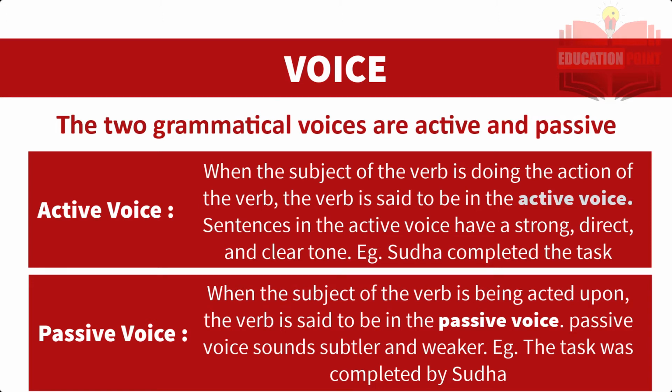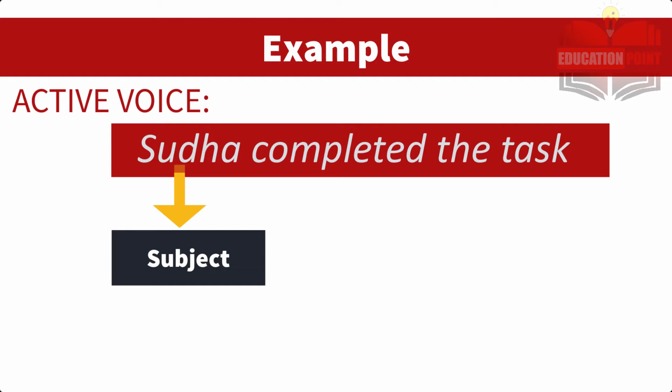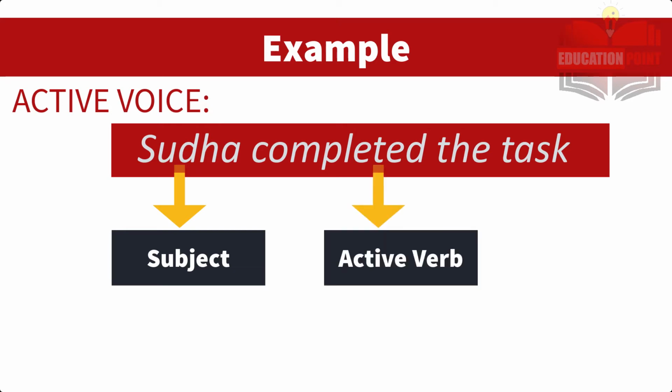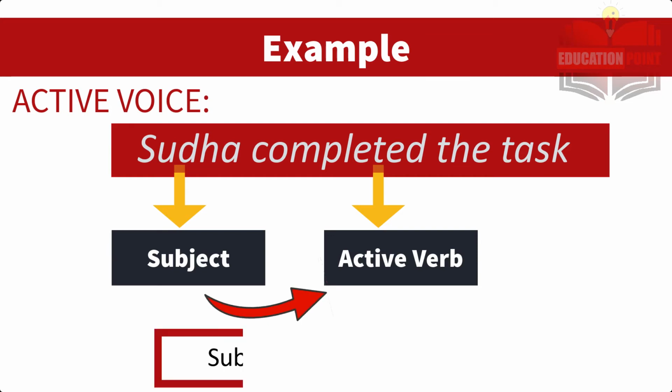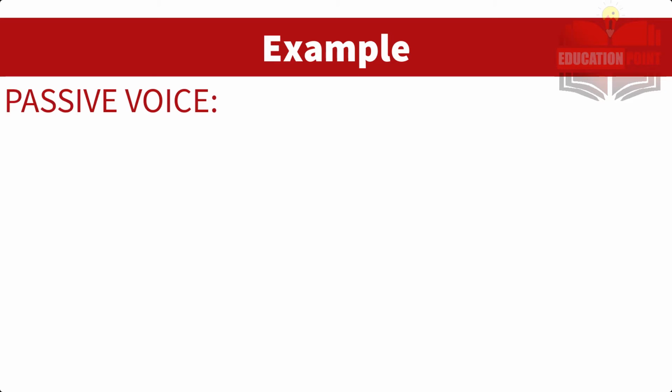Now, let's take an example here. Sudha completed the task. Sudha ने वो काम किया. Okay? So in active voice, the sentence is: Sudha completed the task. Now, Sudha here is the subject and the verb completed is the active verb because the subject is doing the verb, right? जो subject है, सुधा है, उसने वो काम किया है. तो हम उस sentence में कह रहे हैं कि सुधा ने वो task complete किया है या खत्म किया है.